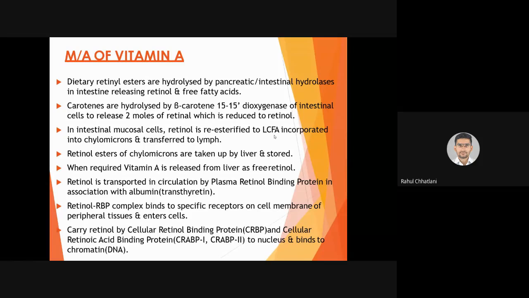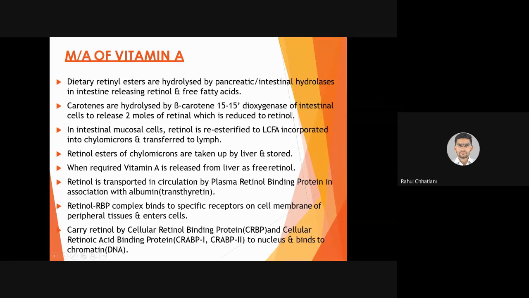Yeah, so in intestinal mucosal cells specifically, retinol is re-esterified, yes, an OH group will be added to LCFA, incorporated into chylomicrons and transferred to lymph. So the structure that is formed is termed chylomicrons.